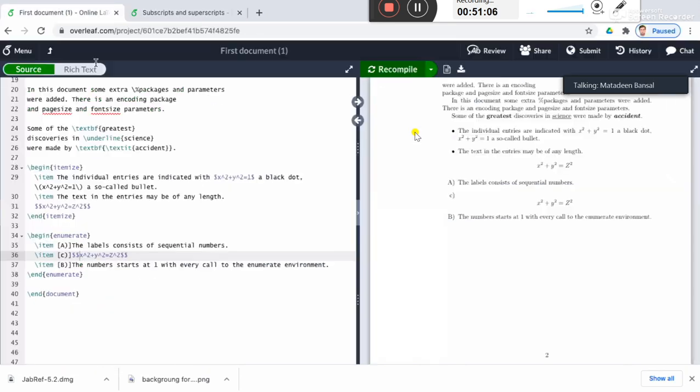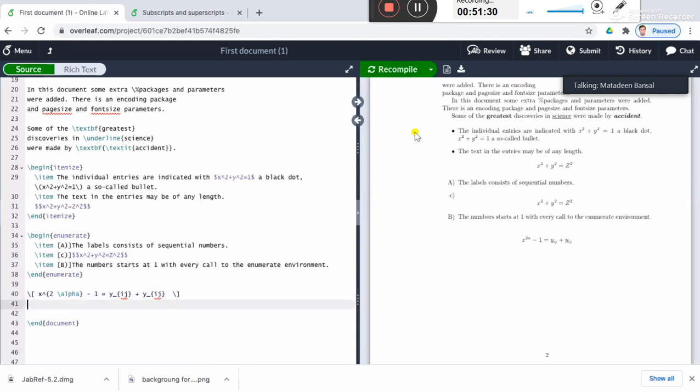So whenever the number of subscript or superscript variables is more than one, you have to enclose them inside the curly brackets, right? Only then they will appear properly, right?